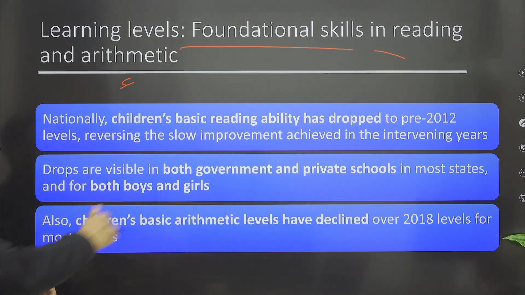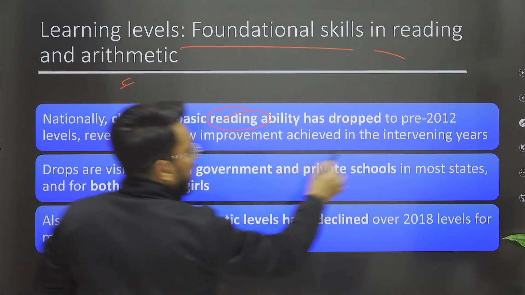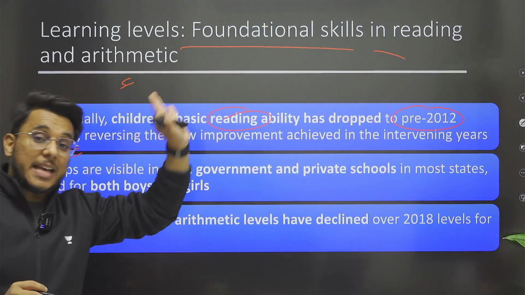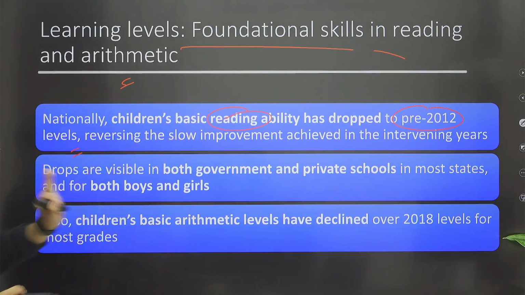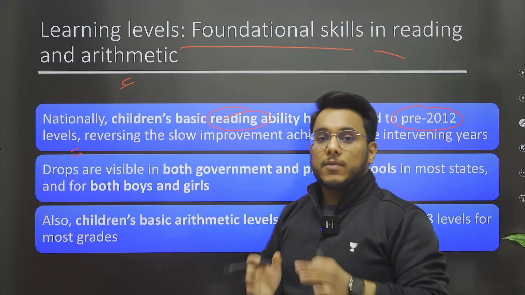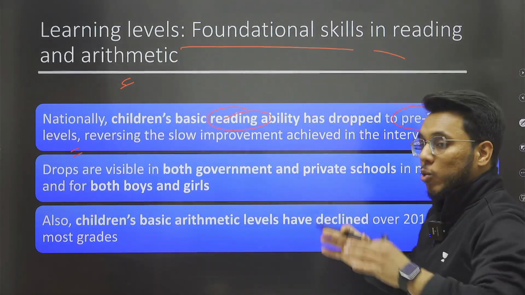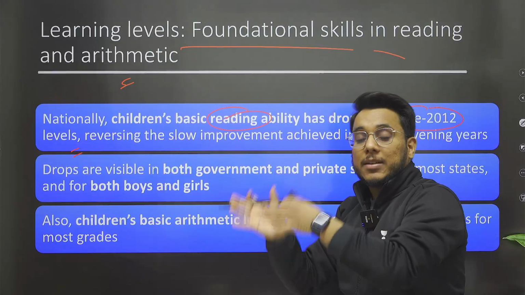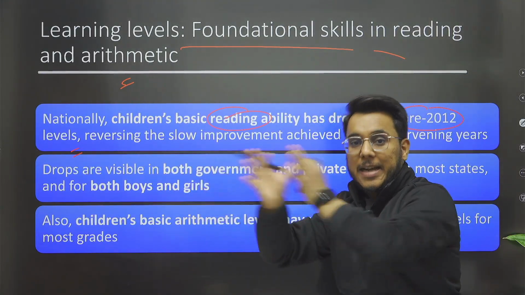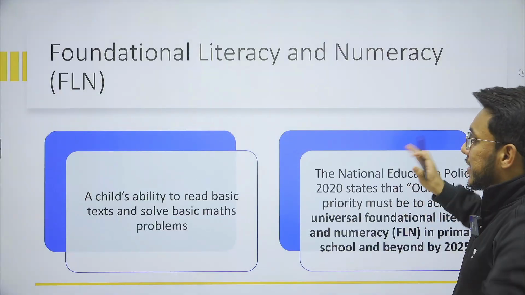And we find that children's basic reading ability has dropped to pre-2012 levels. It is a reversal. Ten years of gain has been lost. Today we see that a considerable number of students in class 5th and class 8th are not able to read their class's text, and they are not even able to read the text of the classes below the grade in which they are studying. This is something that we have seen.